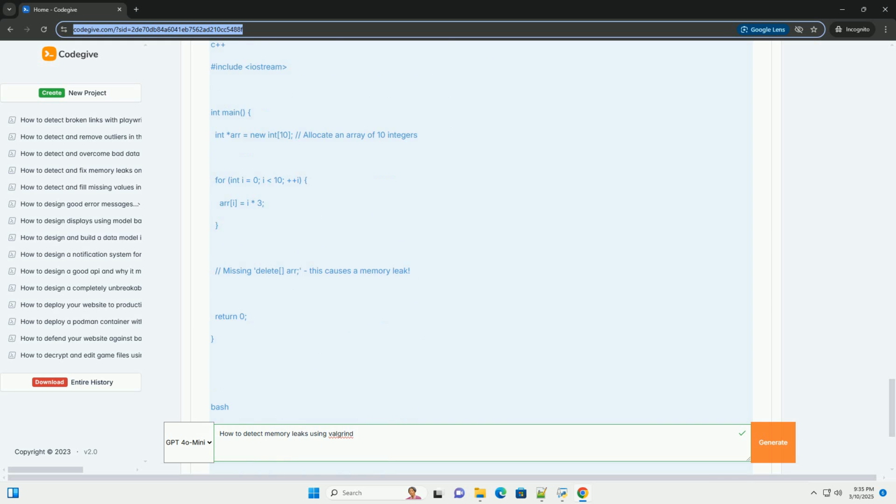Avoid realloc when possible, or handle errors carefully. Realloc can be tricky to use correctly. If it fails, it returns null, but the original memory block might still be valid. You need to handle the null return value carefully to avoid losing the pointer to the original memory. If realloc has to move the memory to a new address, the old address needs to be freed.